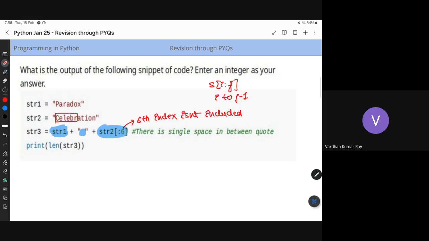So how many letters are in paradox? There are 7. So 7 plus 1 plus 6, right? So this will give you 14. People are giving 13, 14 as the answer. I'm getting 14 as the answer, because paradox has 7 letters. That space is spacing, not empty; the space corresponds to 1 character. And str2 till 6 will give me 6 letters. So I will get 14 as the answer. Right? I hope this is clear.